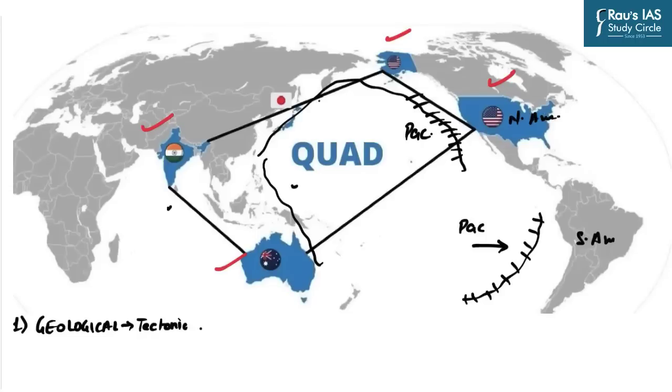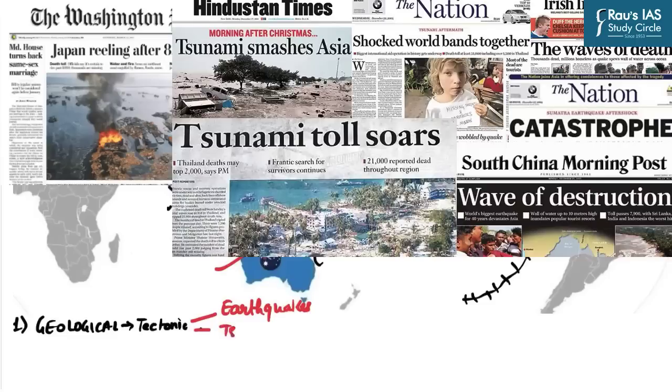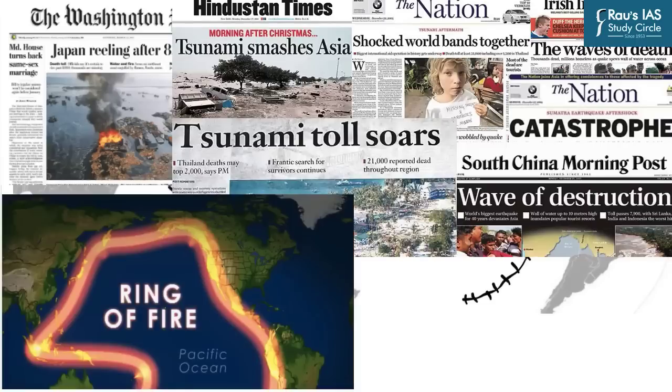Here, the Pacific plate is converging with the Eurasian plate, and this is the convergence zone of the Pacific and Indo-Australian plate. In addition, there are several minor plates also, for example the Philippines plate. Because of this tectonically active region, there are high chances of several disasters, for example earthquakes, tsunamis, and volcanism.